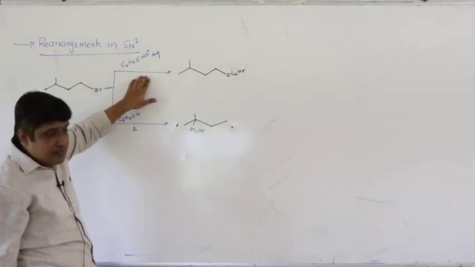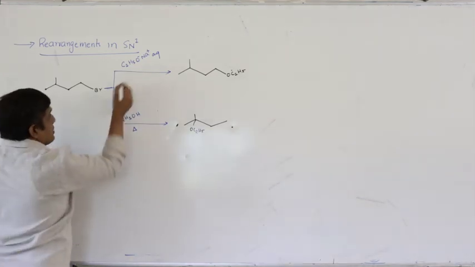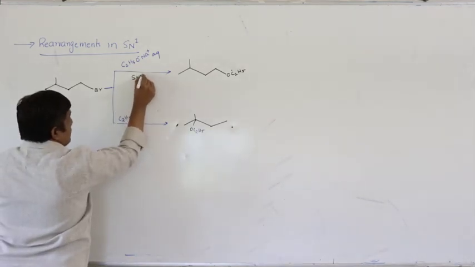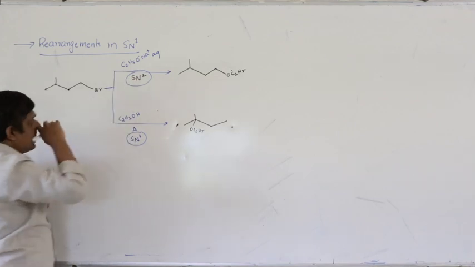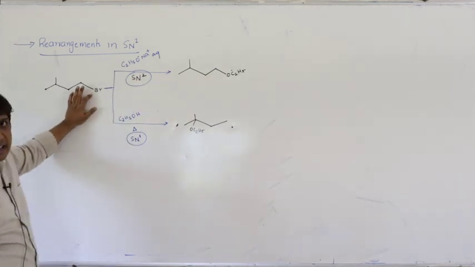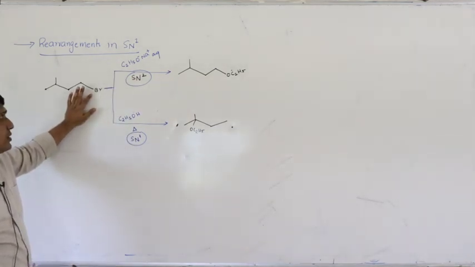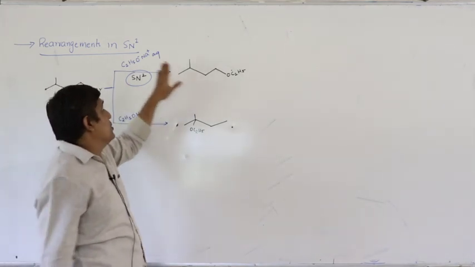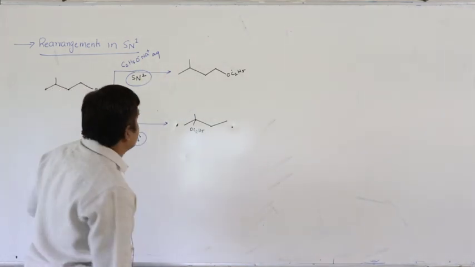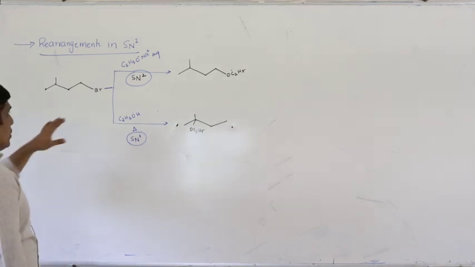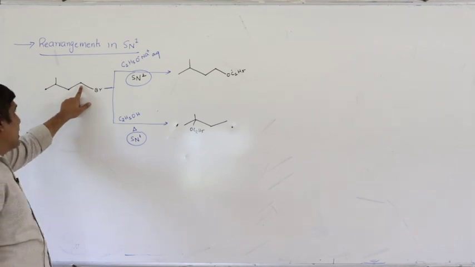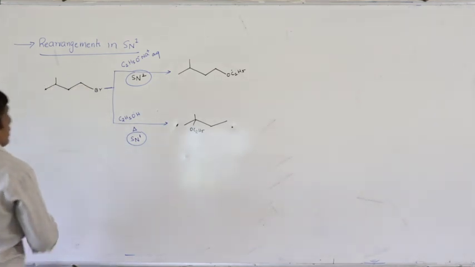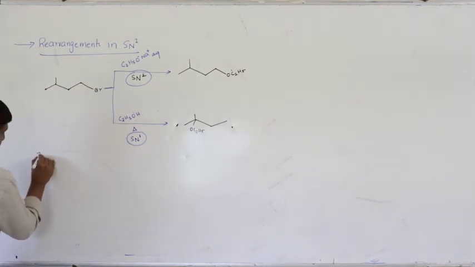Now here it follows SN2 path. The first one follows SN2 path, whereas the second one follows SN1 path. That is the difference. So in SN2 path, primary alkyl halide is more reactive. So Br is replaced with corresponding nucleophile, right? Yes. Now in the case of SN1, you will get first a carbocation, primary carbocation in SN1.